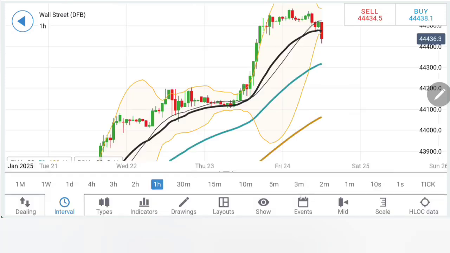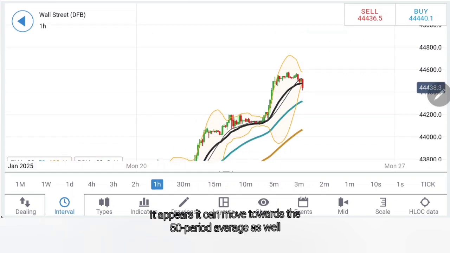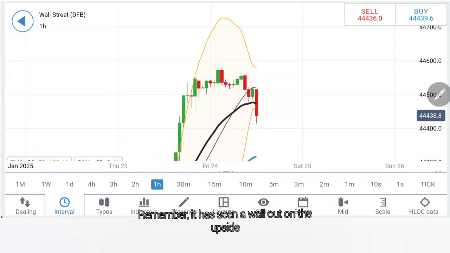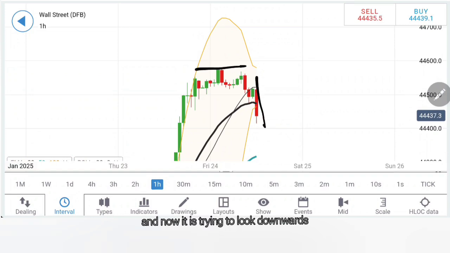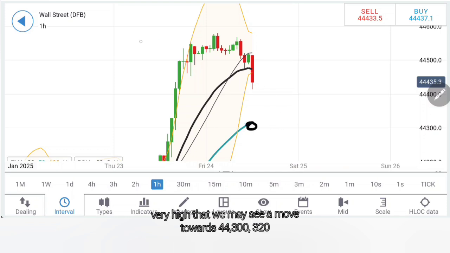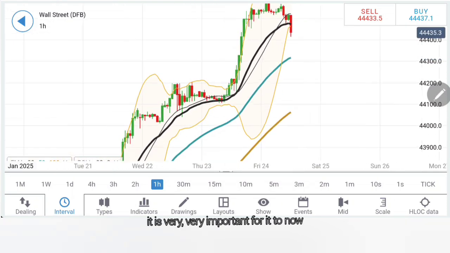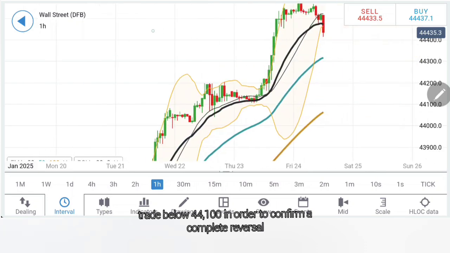Let's move to Dow. After a long time now, US30 is trading below the 20 period moving average. It appears it can move towards the 50 period average as well. Remember, it has seen a wall on the upside, and now it is trying to look downwards. So once it stays below 44,400, chances will be very, very high that we may see a move towards 44,300, 320. And it is very, very important for it to now trade below 44,100